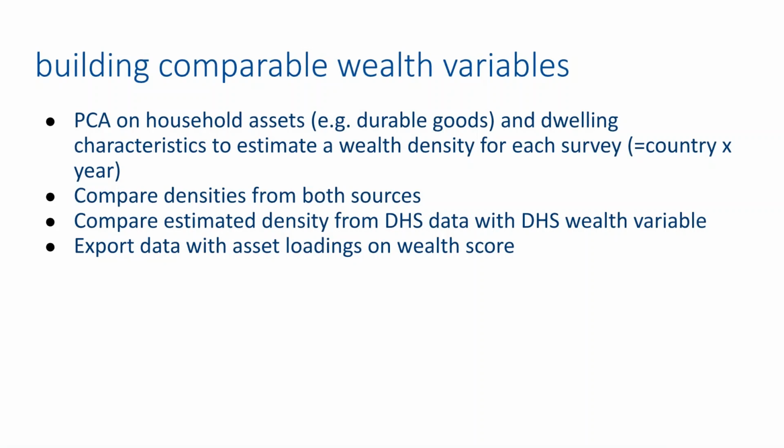We use principal component analysis, or PCA, to build a wealth indicator. For that, we use the information on household assets, mainly durable goods, as well as dwelling characteristics. This enables us to estimate a wealth density for each country year survey. We compare the wealth densities from the two data sources, and we also compare and estimate density from DHS data against the wealth variable created by DHS data for a subset of countries. And then we export data with asset loadings as our measure of wealth score.